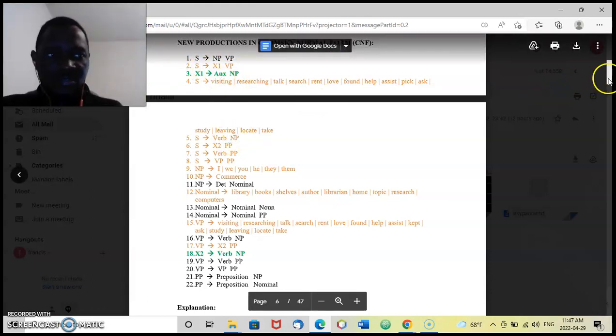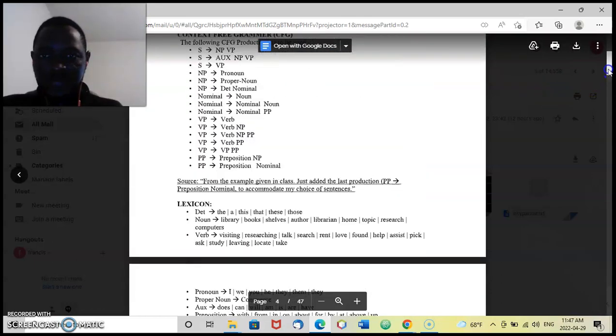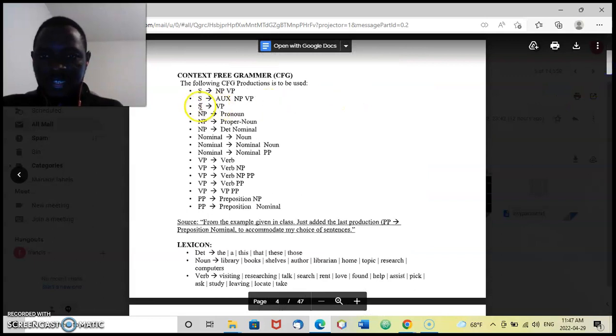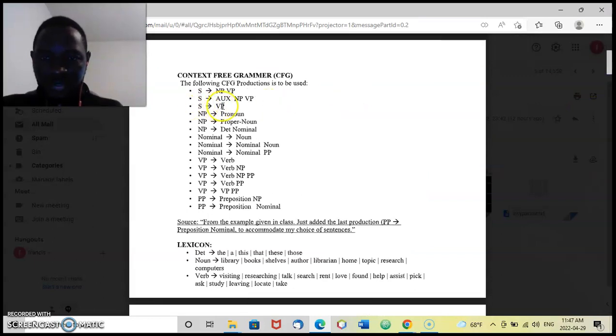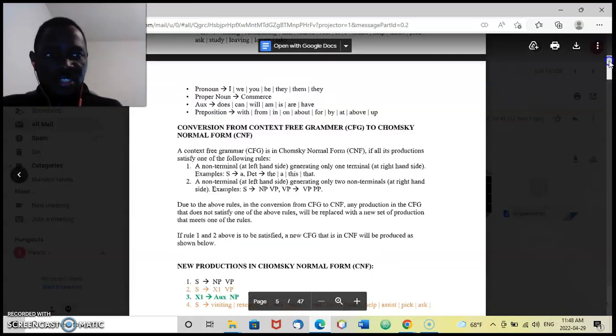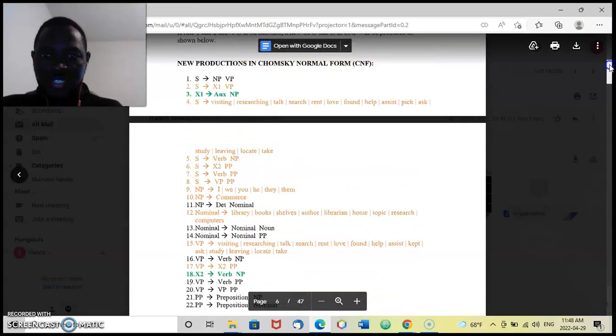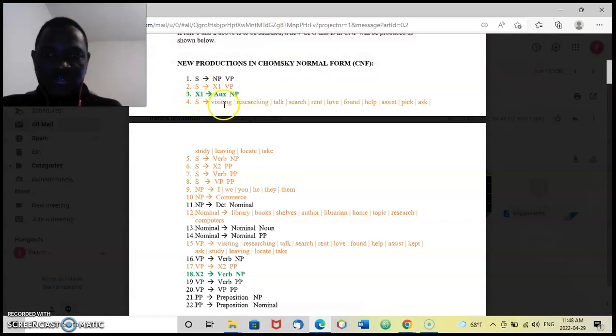For instance, let's say S generating VP. S generating VP is not in CNF format. So as you taught in the lecture, since S generates VP, I go and get all the VPs that are present.